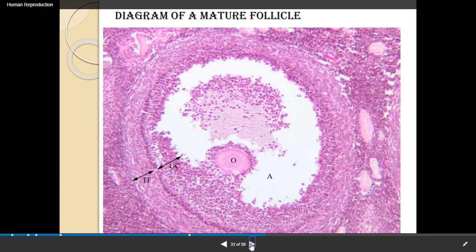This is the diagram of the mature follicle. This is GC, meaning Graafian follicle, and the tertiary follicle is labeled. Here it is present. This is the electron micrograph photograph.